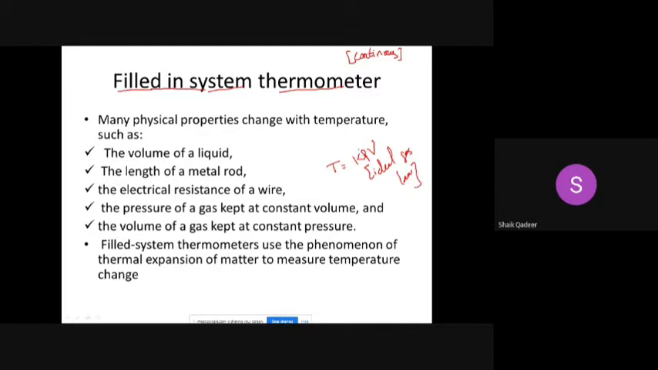In one case, we will keep pressure constant and get the relation between temperature and volume. In another case, we will keep volume constant and get the relation between temperature and pressure, right? Hope it is clear to everybody.